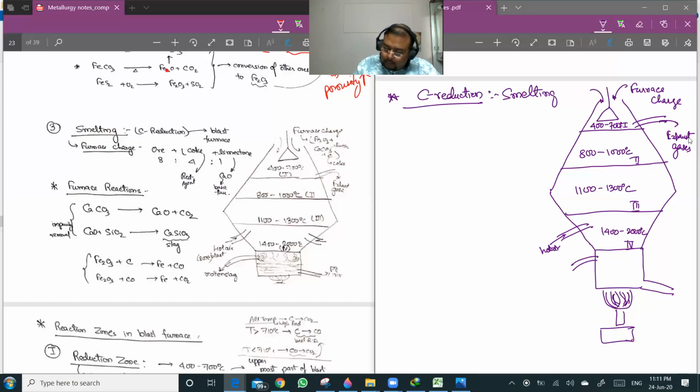From here, we'll be getting molten slag. And here we'll be getting pig iron. So you see, hot air can be supplied from both sides.